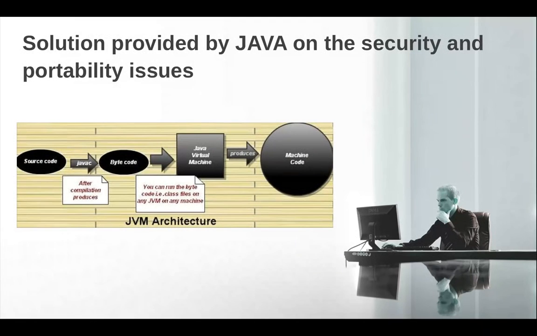First, whatever code we write is saved as source code. If you have seen my earlier videos, you will know that whatever code I write in Java has to be saved as a .java file, which is the source code.